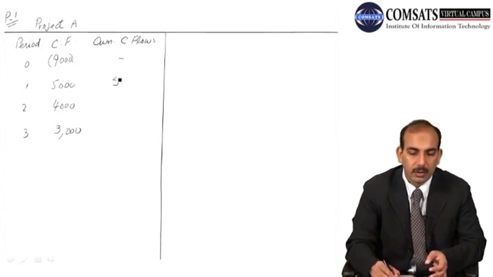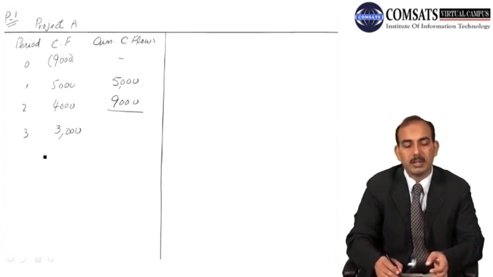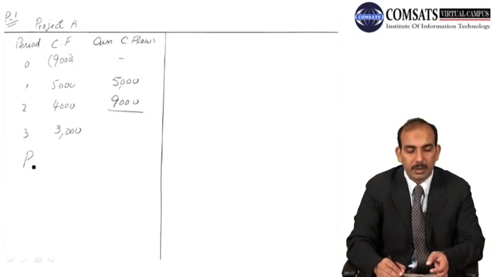In the first year we have 5,000, and when we add the second year's cash flow, it becomes 9,000. So you can see the payback period is equal to 2 years in this case, or 2 periods.